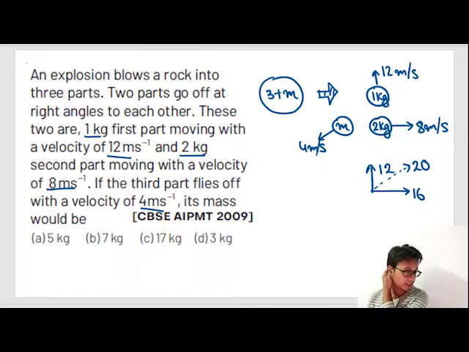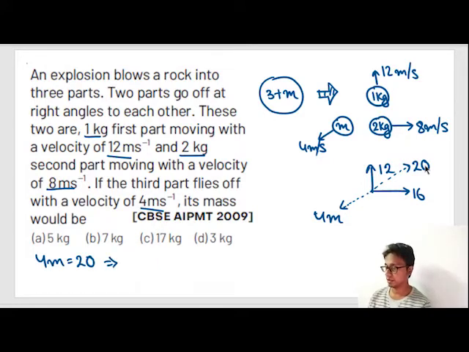Understood how I got 20? 16 square is 256, 12 square is 144, and 256 plus 144 is equal to 400. Square root of 400 is equal to 20. Now I know that this momentum, m into 4, will be directly opposite to this vector and the magnitude will be the same. The magnitude of m into 4 will be same as 20. So 4m is equal to 20, or m can be written as 5. Correct option is option number A.